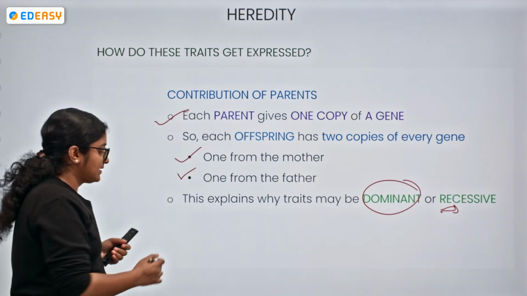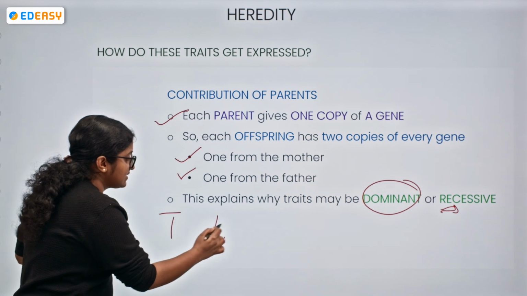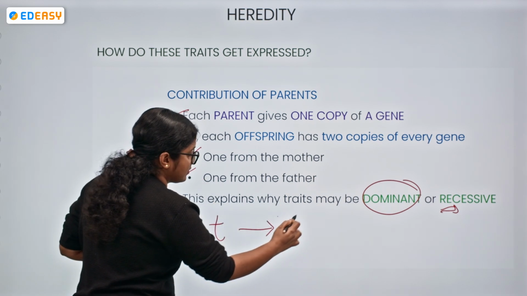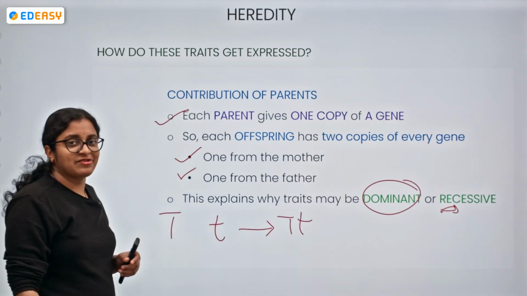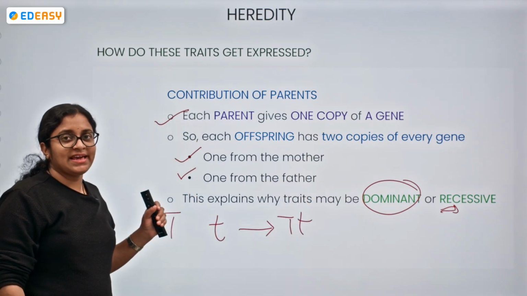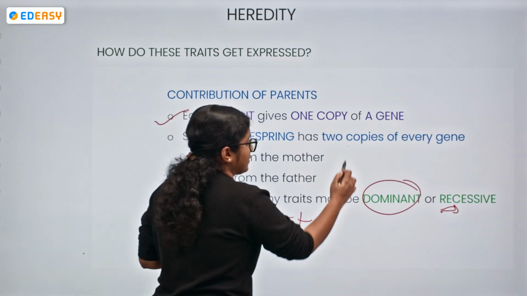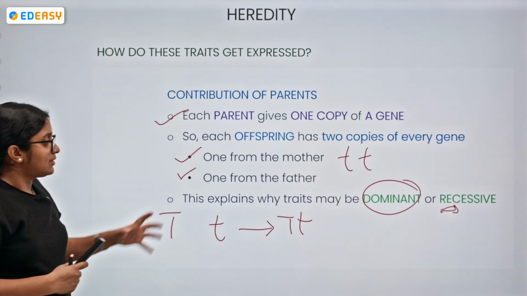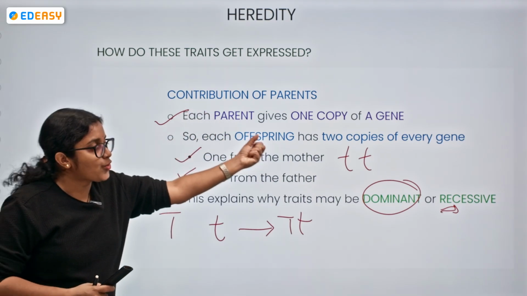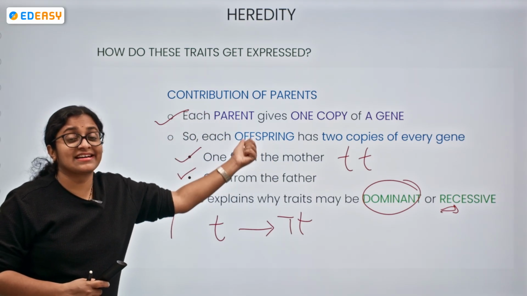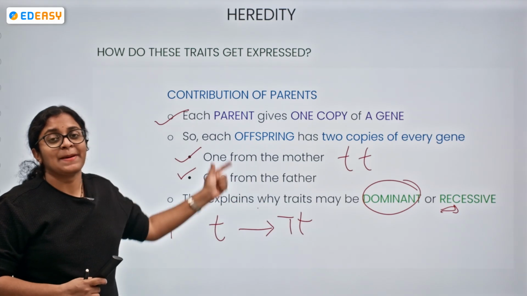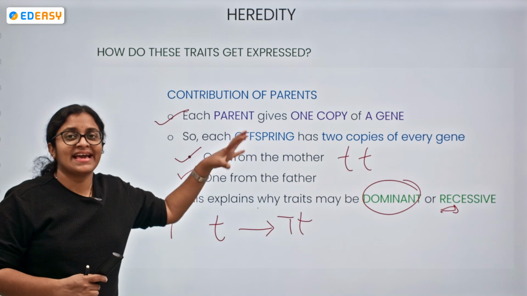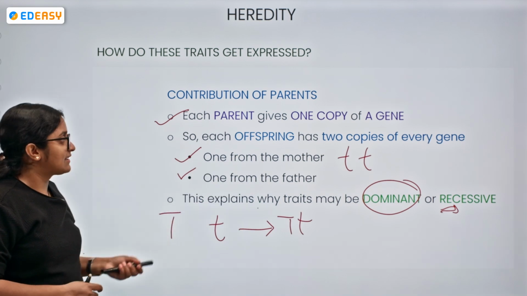Okay, imagine, again I'll tell you. Let's take the pea plant as an example. Capital T, small t. When this is the combination, tallness or shortness? Tell me quickly. Tallness. Okay, now if it is this scenario, tell me what it is. Shortness. So based upon the two copies of every gene which are contributed to the offspring by their parents, that decides how the traits are expressed within the offspring.